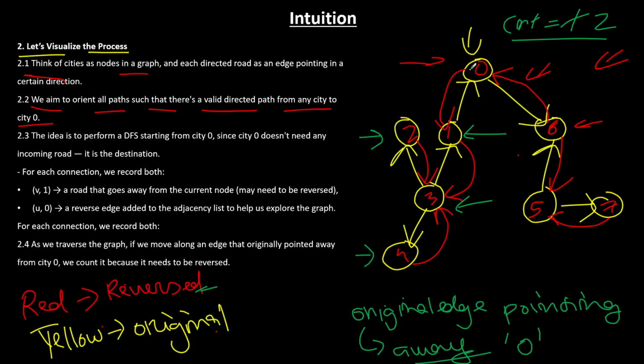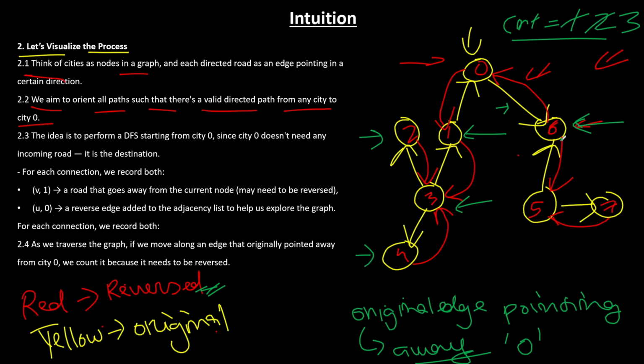Now we go back. Okay, now from 0 you come to 6. Fine, you come here again, same story. You use the original edge, right? So it depicts that it's going away from the capital city, and we are not using the reverse edge, right? Therefore, this particular edge has to be reversed and the count will increase to 3.